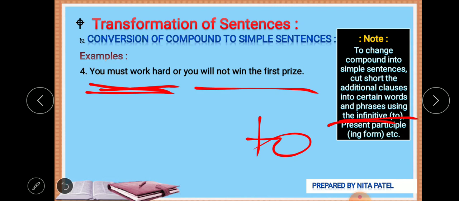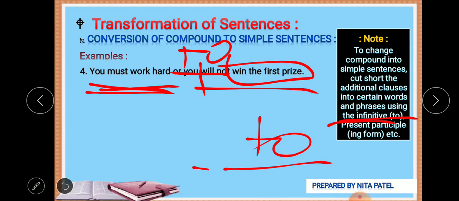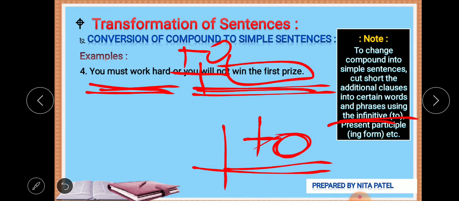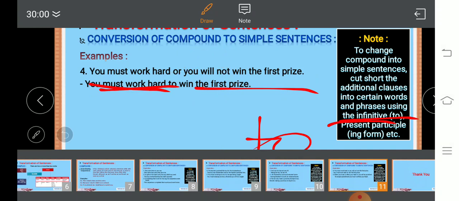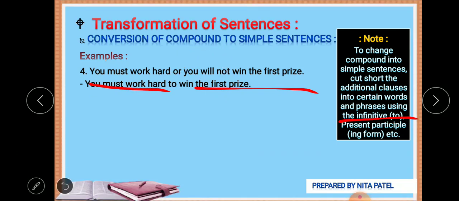Why do I have to work hard? To win the first prize. If an expression of reason like in order to is there, then we can use the infinitive. Why should I work hard? To win the first prize. Let's see the answer. You must work hard to win the first prize.